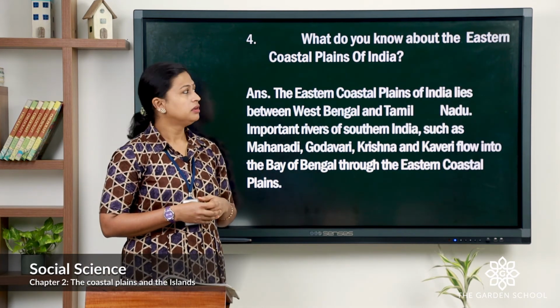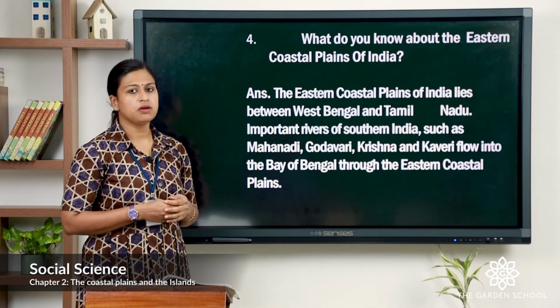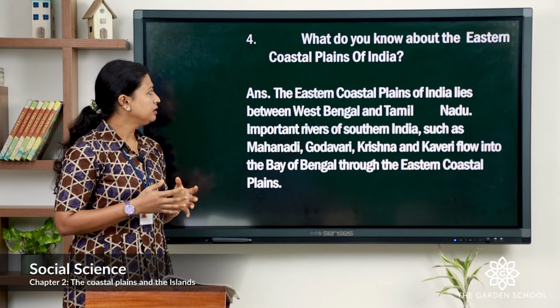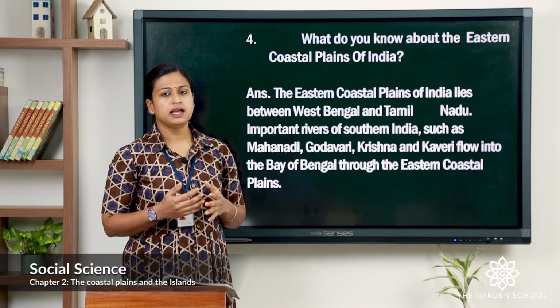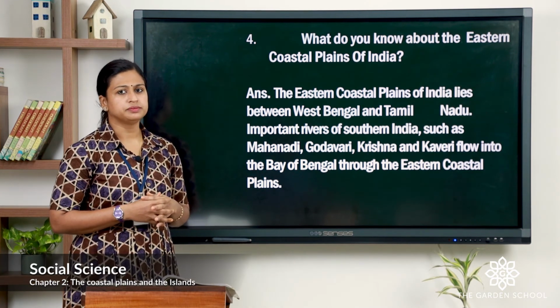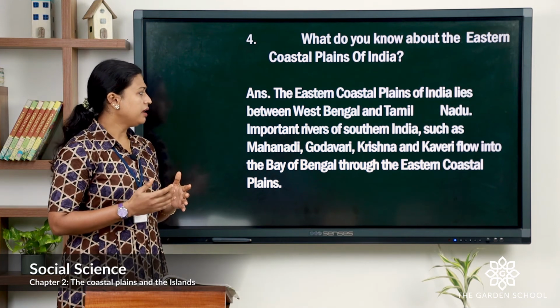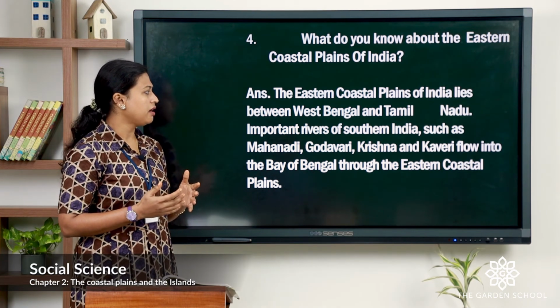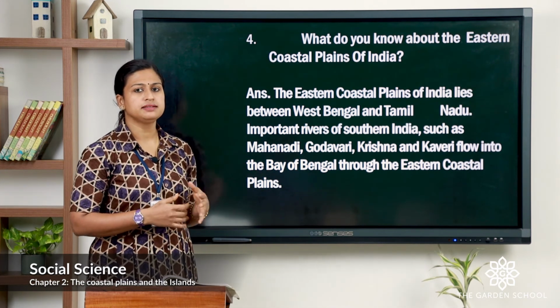Fourth, what do you know about the eastern coastal plains of India? The answer is, the eastern coastal plain lies between West Bengal and Tamil Nadu. Important rivers are Mahanadi, Godavari, Krishna and Kaveri that flow into the Bay of Bengal.